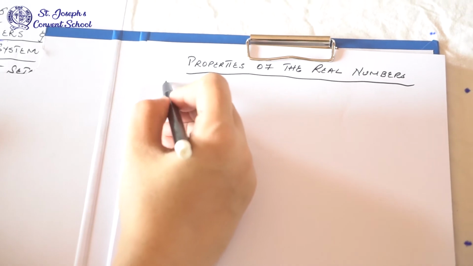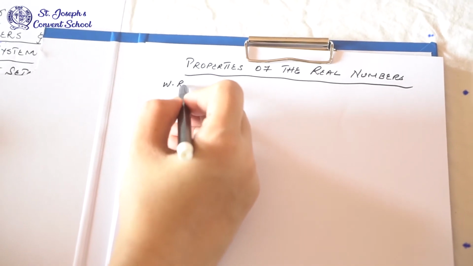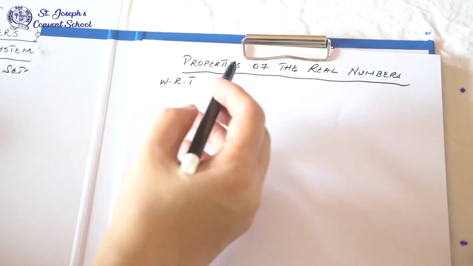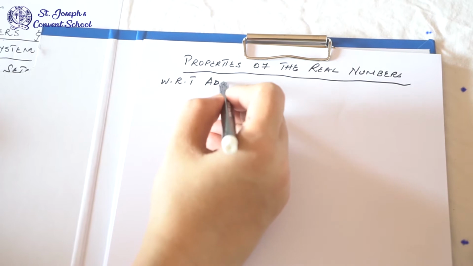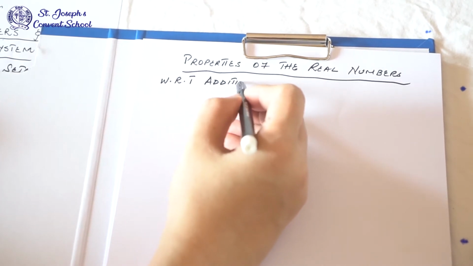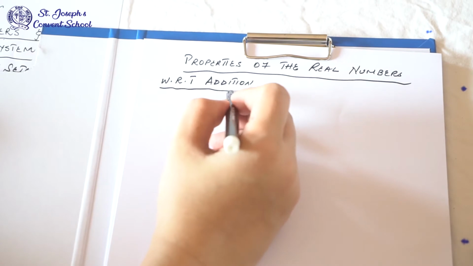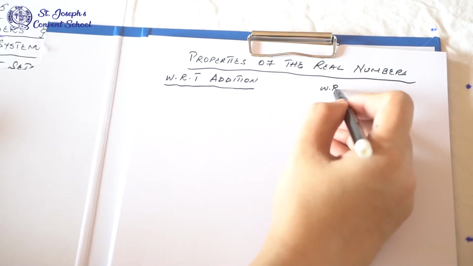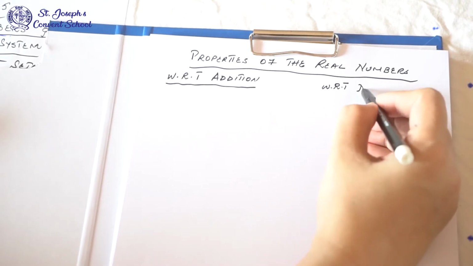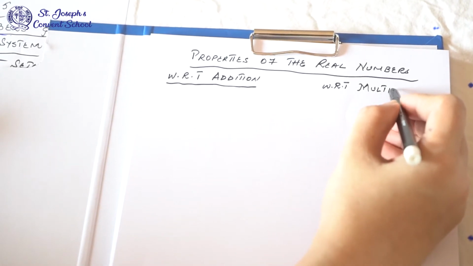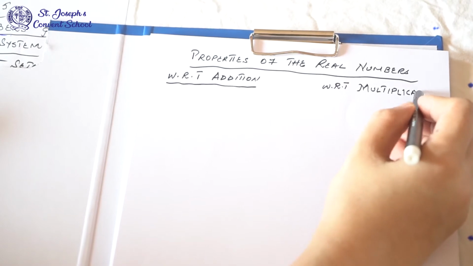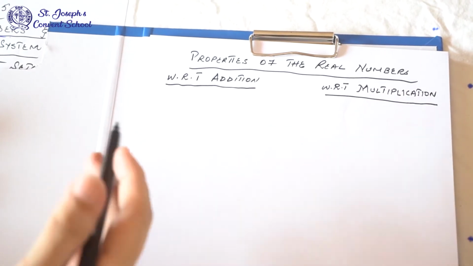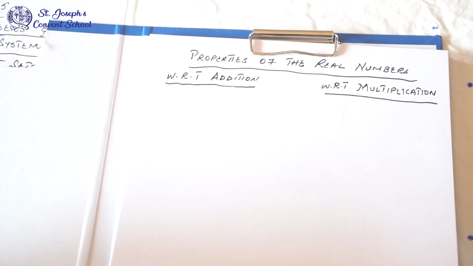With respect to addition, W stands for with, R is respect, T is to. Two columns: this side is with respect to addition, and here it is with respect to multiplication. This side we will add, that side we will multiply. Let's start with the first property.